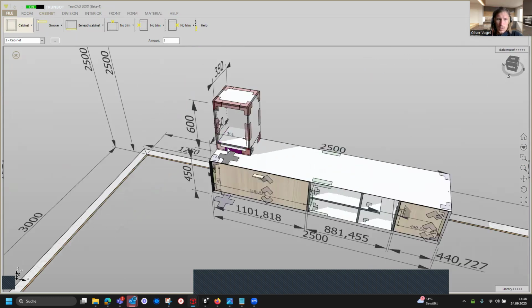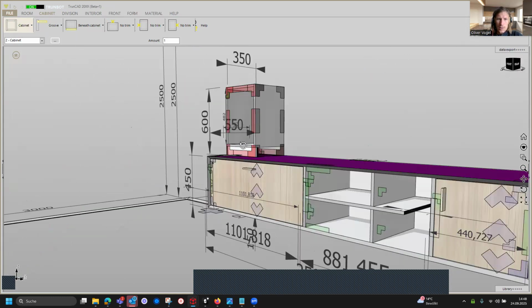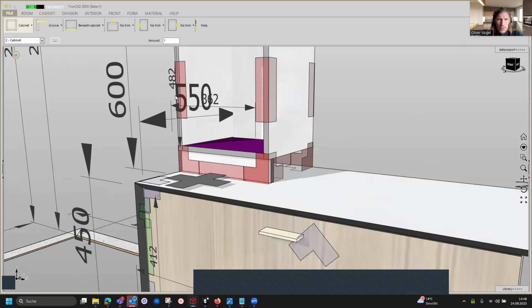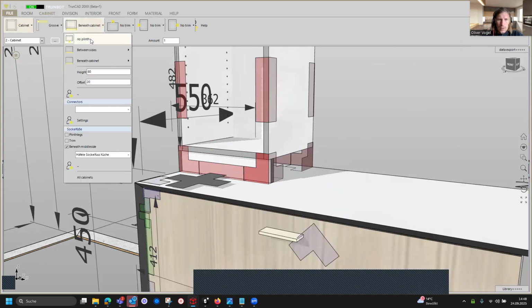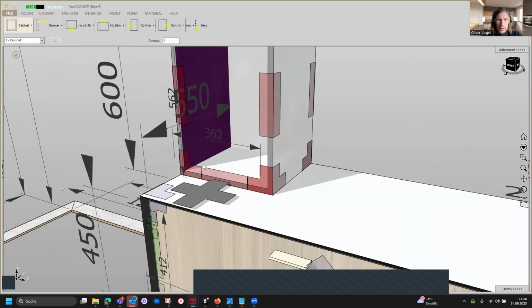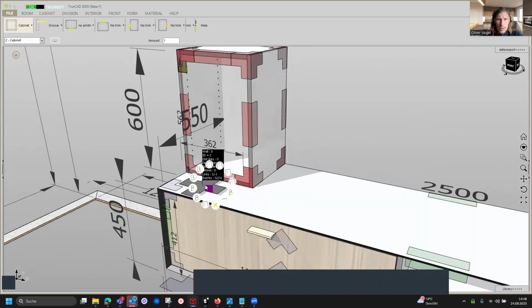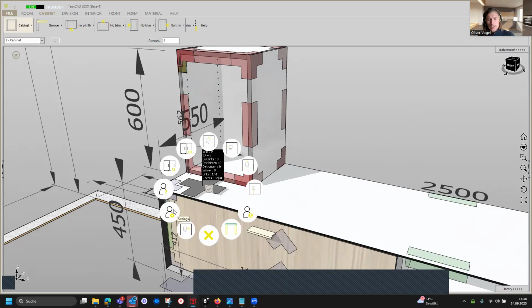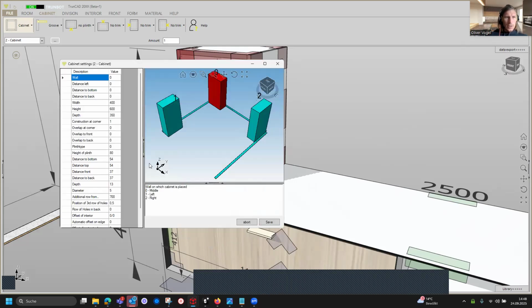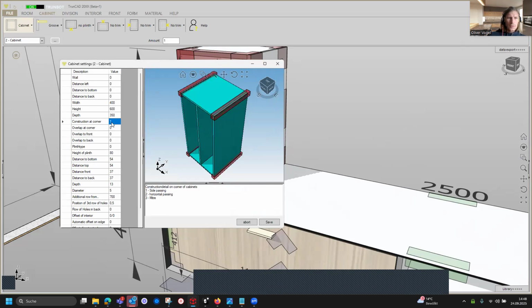So you see we get our default cabinet. In here we need to deactivate the plinths. We click on the smart click for the cabinet, open the setting menu for the cabinet, and change here the construction at the corners from side passing to mitre for all corners.